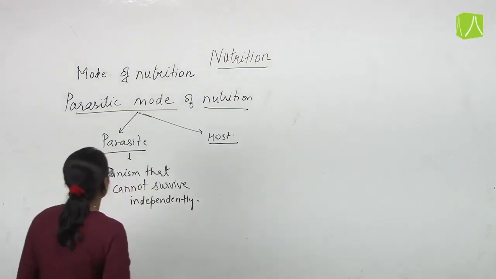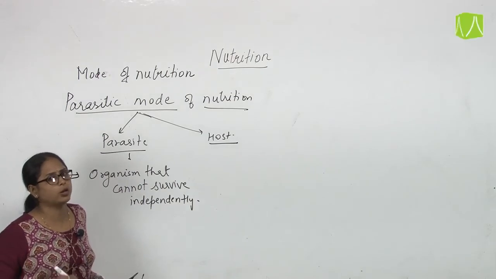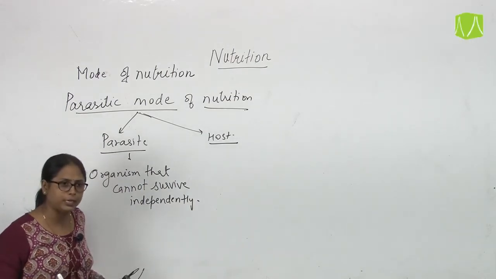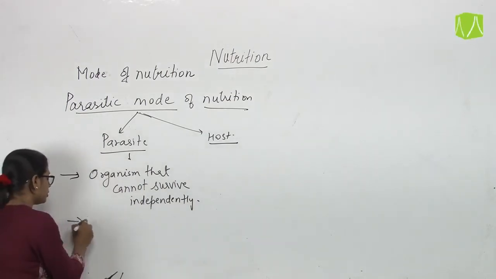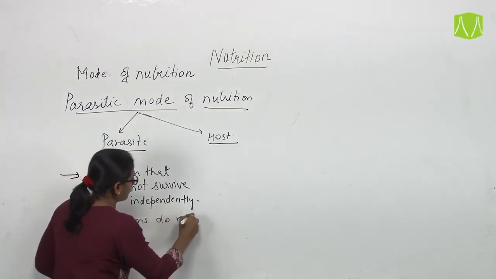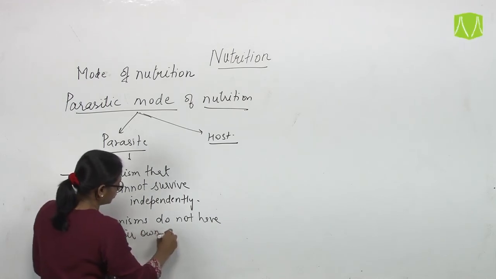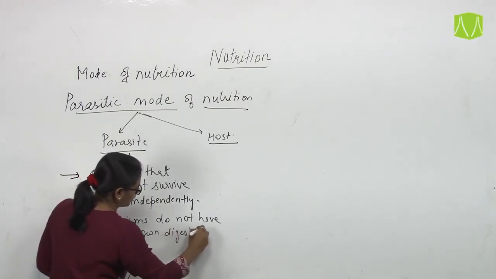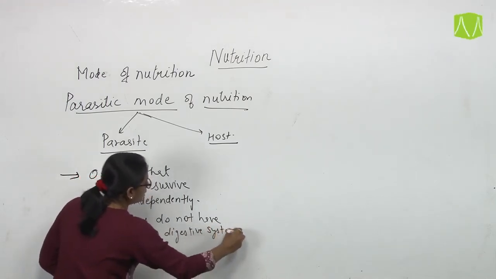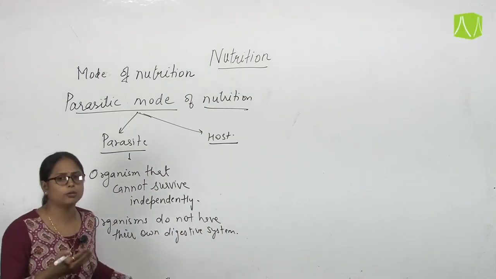Which type of organism do we consider a parasite? Parasites are organisms which cannot survive independently, and they do not have their own digestive system. That is why they directly absorb the digested nutrients of the host body.